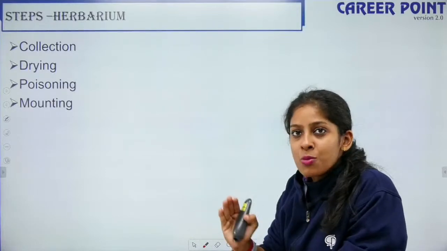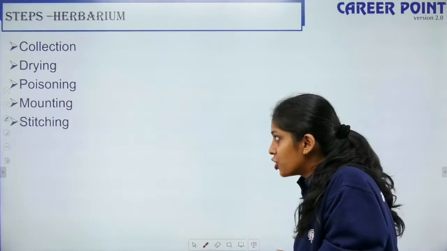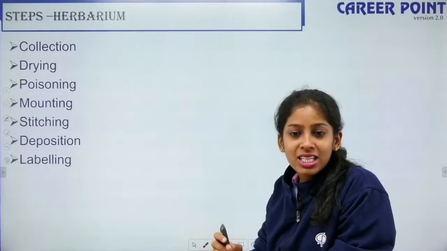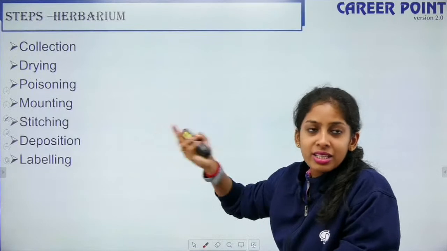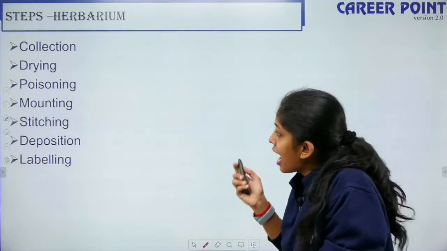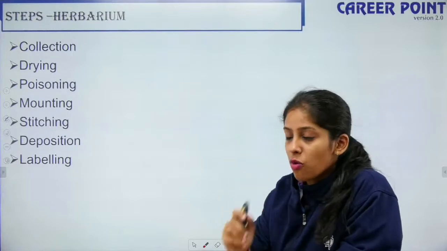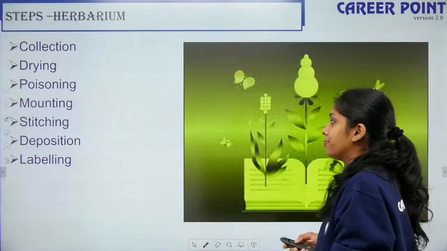Then I mount it, meaning I put it on the paper, right? Then I stitch it, then I label it first, and then I deposit it in the nearby library. So if anyone else wants to refer to it, they can refer to it from me. Then I will do the labeling properly, where it was found, what is its name, what is the height, what is the flower, etc. That is your herbarium, right?